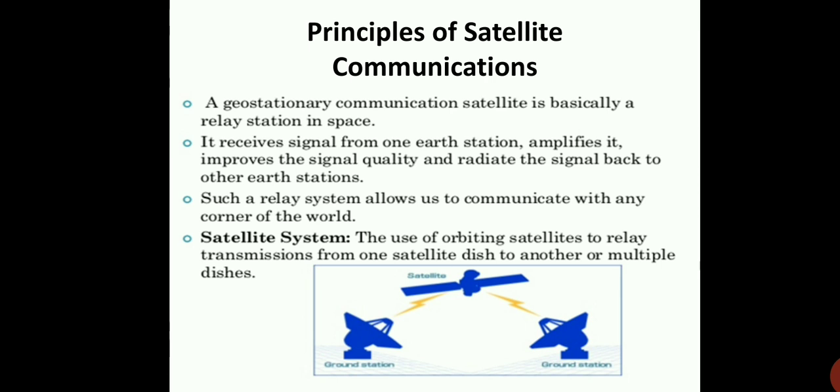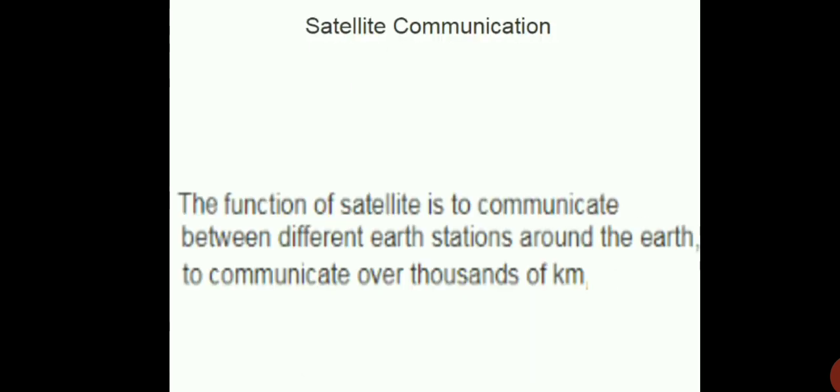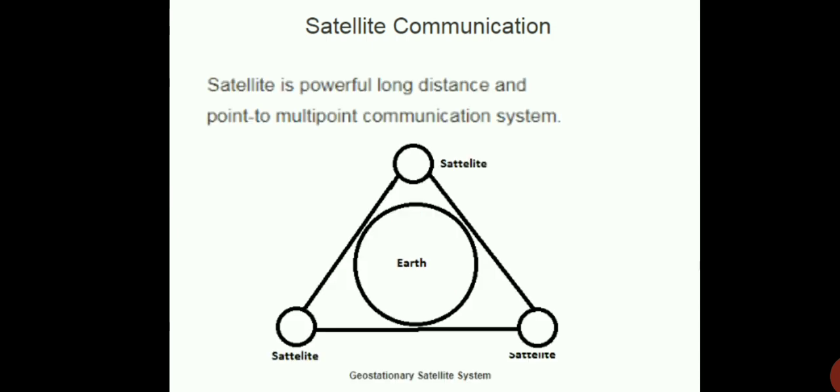Satellite system: the use of orbiting satellites to relay transmissions from one satellite dish to another or multiple dishes. Satellite communication: the function of satellite is to communicate between different earth stations around the earth, over thousands of kilometers. So it is a powerful long distance and point to multi-point communication system.